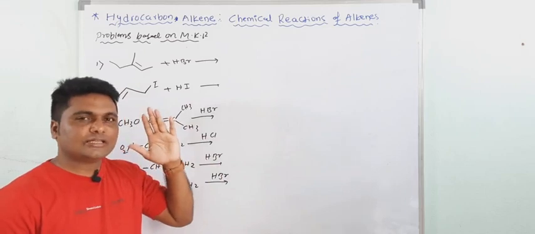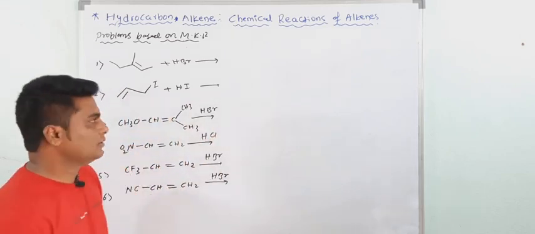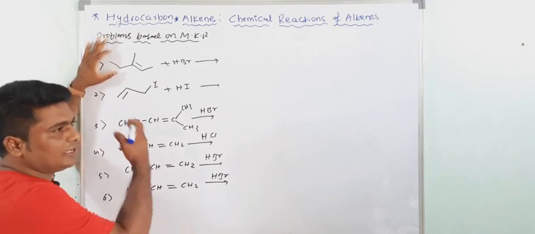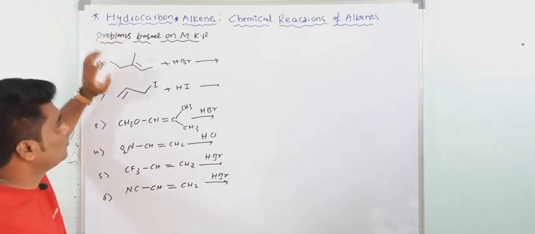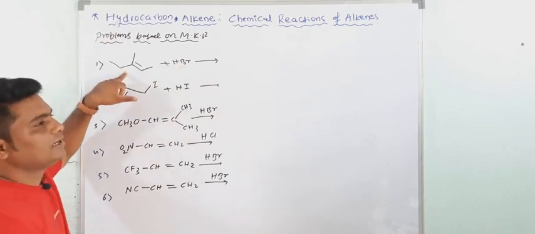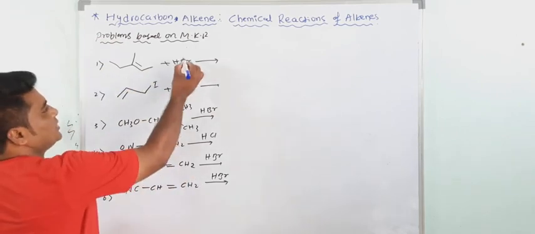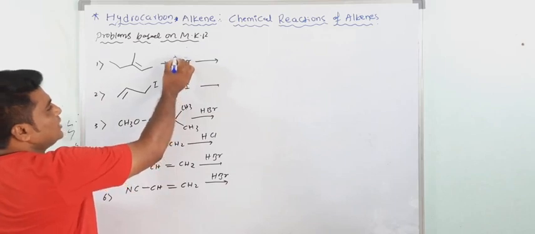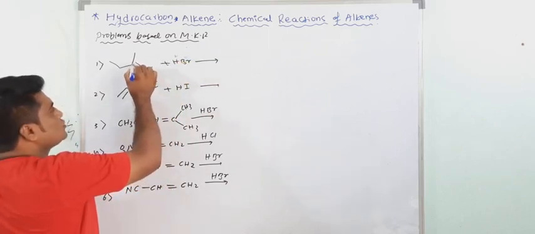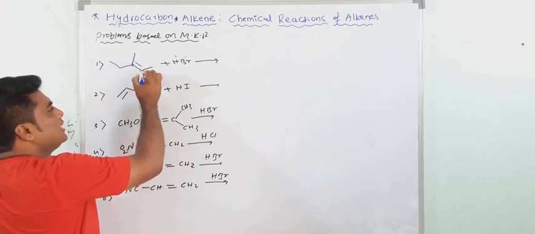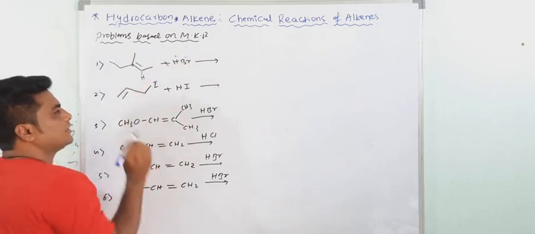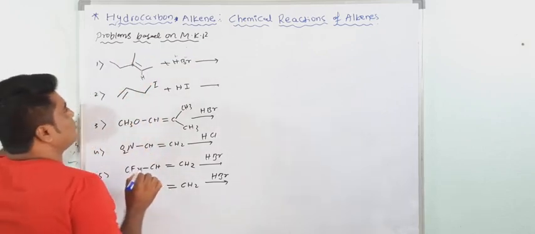First you have to see the stability of the carbocation. See, here only carbon atoms are there, so you can directly use the Markovnikov rule. What is the Markovnikov rule? When an unsymmetrical reagent adds to an unsymmetrical alkene, the negative part of the reagent adds to that carbon atom which contains fewer hydrogens. See here, there is no hydrogen here; here one hydrogen is there. So fewer hydrogens means Br goes over there. But we will see the stability of the carbocation.